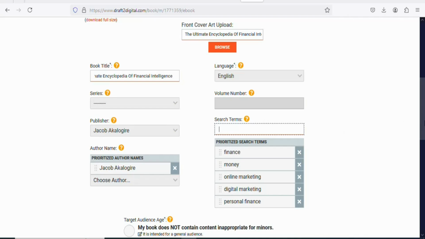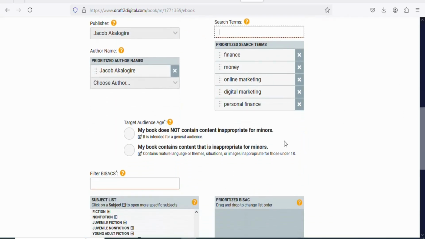Once you enter your keywords, the next step is that you have to scroll down. You can see target age. My book does not contain content inappropriate for minors, so it does not contain any harmful content. Our book does not contain inappropriate content, so select the first one.